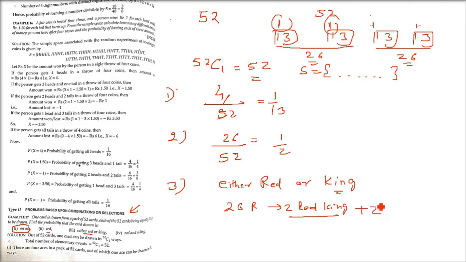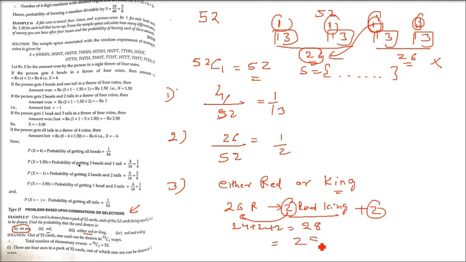And how many red cards are there? 26. But 2 are from red only. So 26 total red cards plus 2 from the black. So in all 28 is the favorable cases. Right? Because in black we can just have only kings because others are not required here. So 26 cards, 13, 13 and 2 from black. So 28 is the total number of favorable cases. You can also call it 28C1 and then divided by 52. So the answer will be 28 divided by 52.